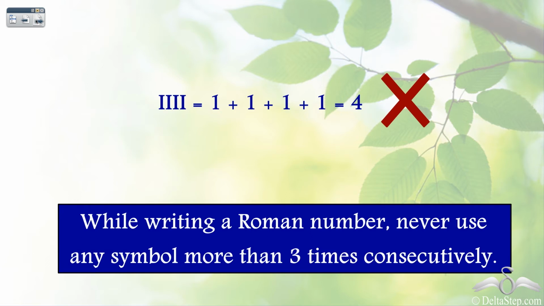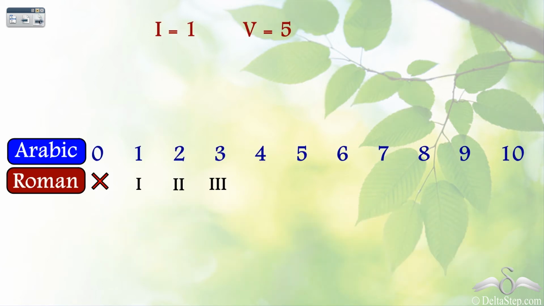So what was the solution? Well, the solution was that they came up with a new symbol for 5, that is V. So V is equal to 5.